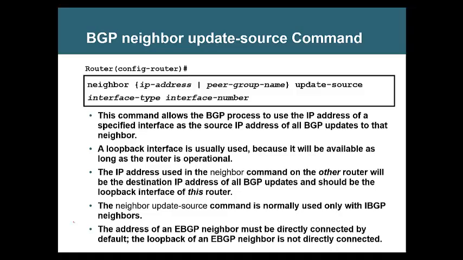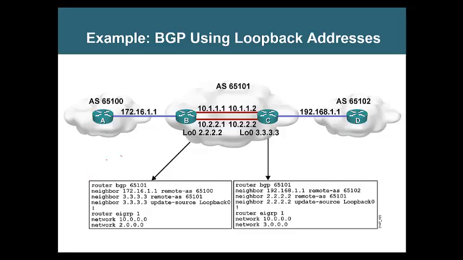Now to define the neighbor, we use the neighbor statement command, which you already know. But here we use update-source. That's one keyword that you are additionally using. Neighbor IP address, and then update-source loopback 0. That's how we type. That changes the source address so that it can match with the neighbor's neighbor statement. Like this. We already did this lab.